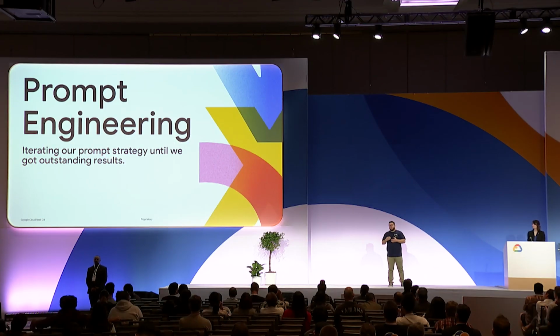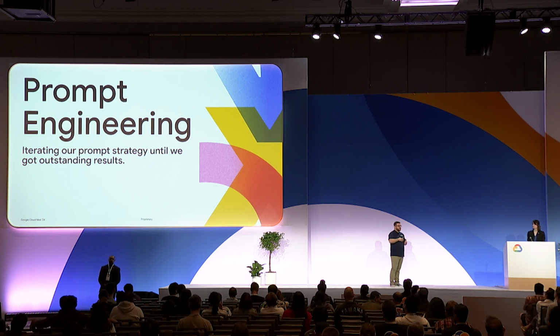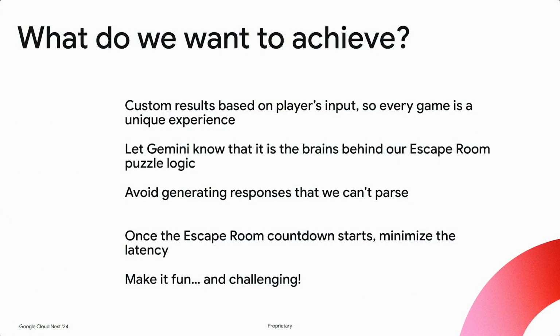At this point, though, I want to talk about prompt engineering because that's kind of what makes this game a little bit tricky, but as you can see, it's not that tricky. It's just that you need to find what's the right prompt to get the results that you were looking for. So the first thing that we need to understand is, what do we want to achieve with the prompt that we're going to create, right?